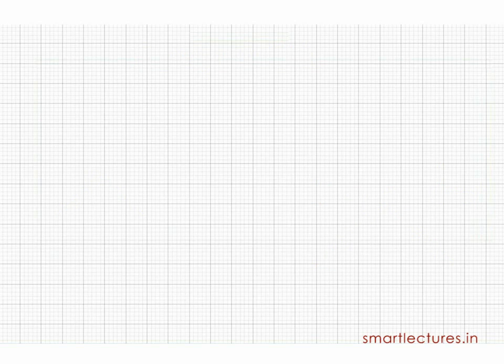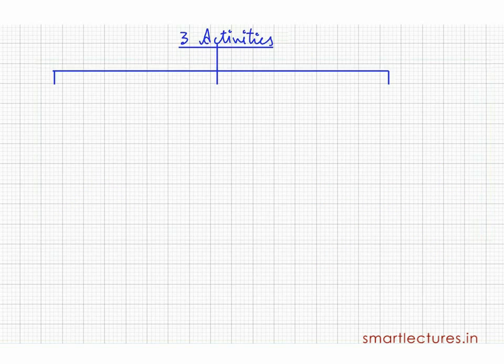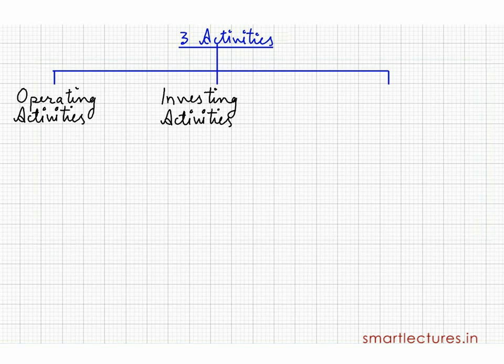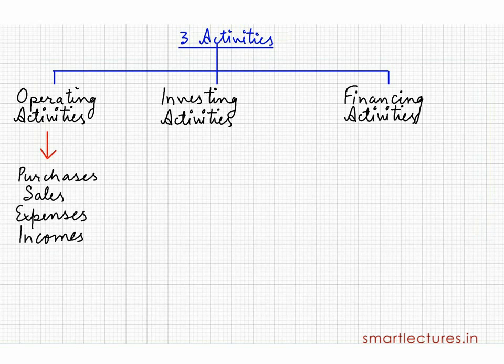So let me remind you of all types of activities. All the transactions can be of three types: operating activities, investing activities, or financing activities. In operating activities, purchases, sales, expenses paid, incomes received, these are the things that fall in the category of operating activities. They are also sometimes called revenue generating activities.